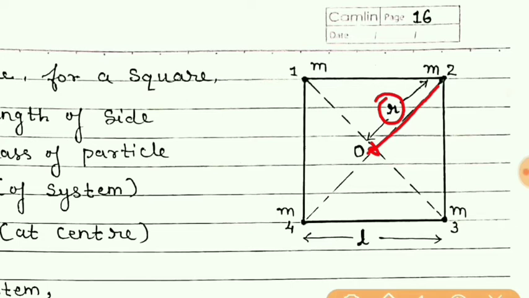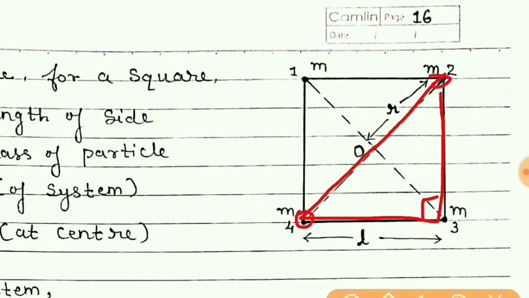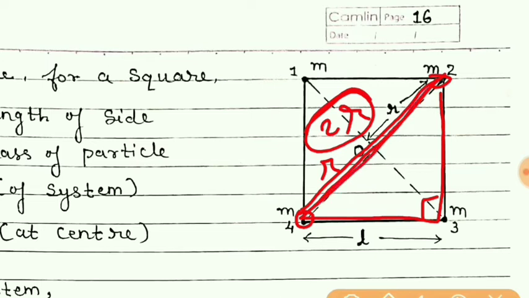So what is the relation between L and R? It is clear that this forms a right angle triangle, and the distance from 2 to 4, that is this distance, will be R plus R, that is twice of R. So this is the length of the hypotenuse.